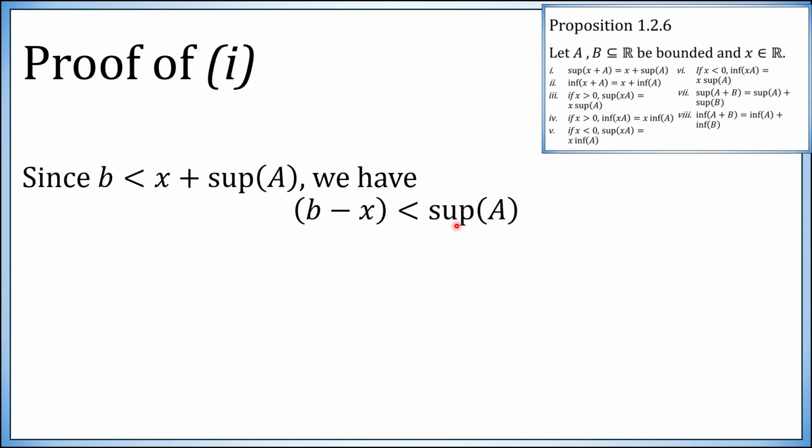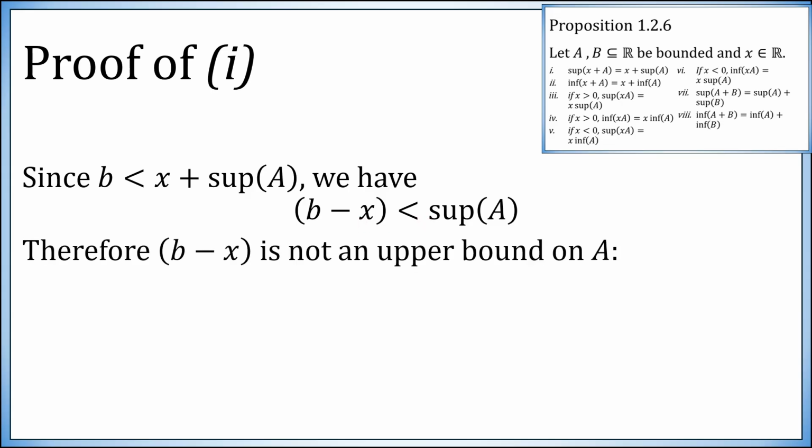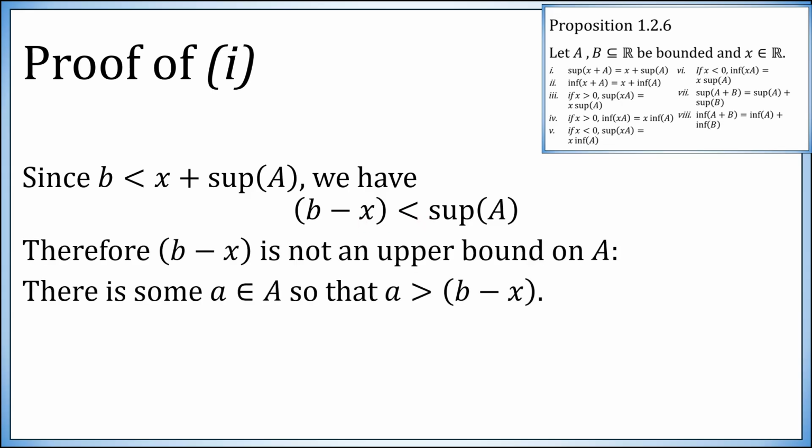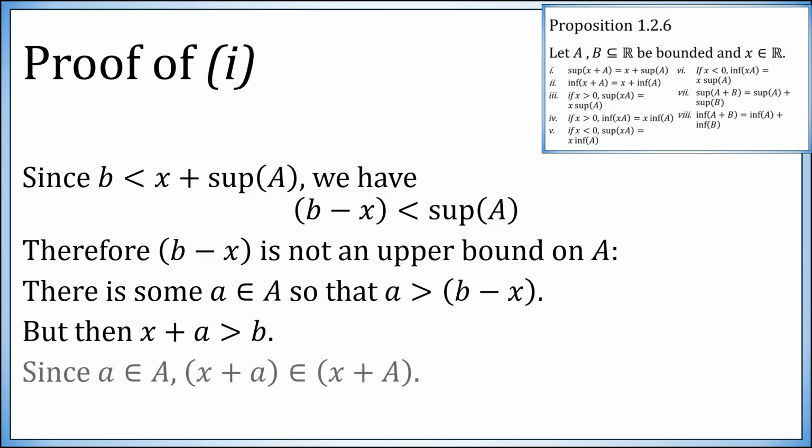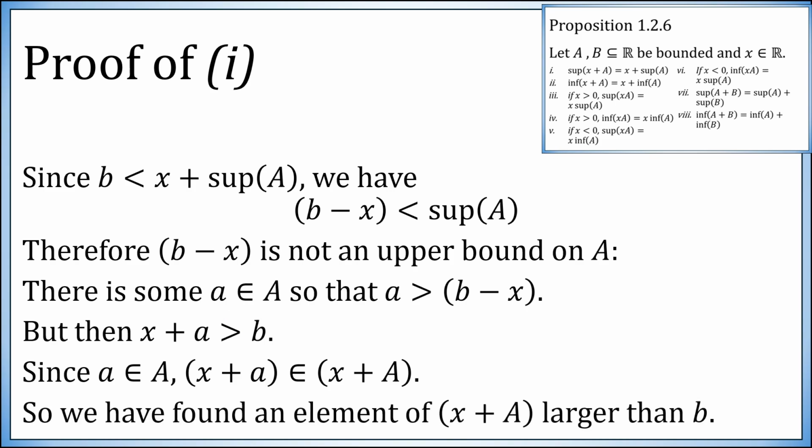Now, what was the supremum of A? It's not just an upper bound of A, it's the smallest possible upper bound. Since this is smaller than that, it is not an upper bound of A. So there is something in A which is bigger than b minus x. We now move the x back to the other side, and we find x plus a certain element of the set capital A to be larger than b. But x plus little a is an element of x plus capital A. So this is an element of x plus capital A, it's bigger than b. Therefore, this b is not an upper bound of that set.